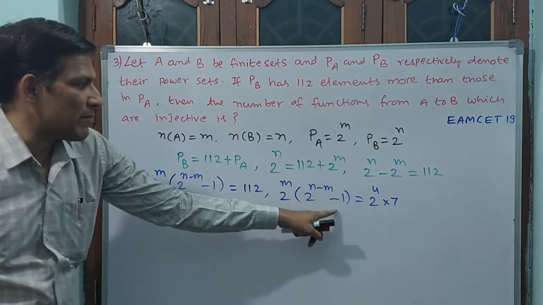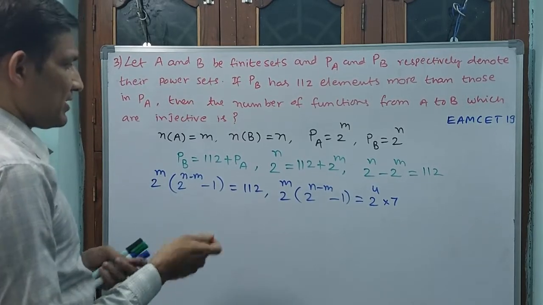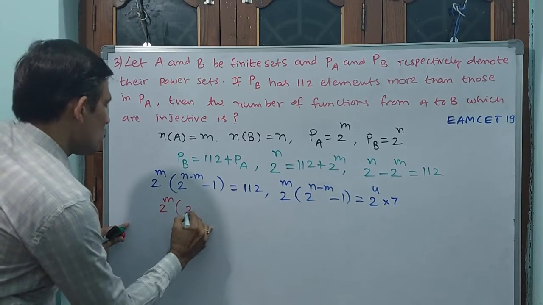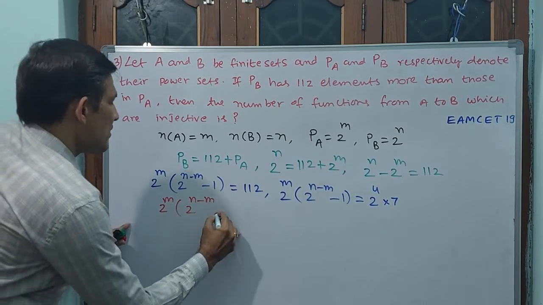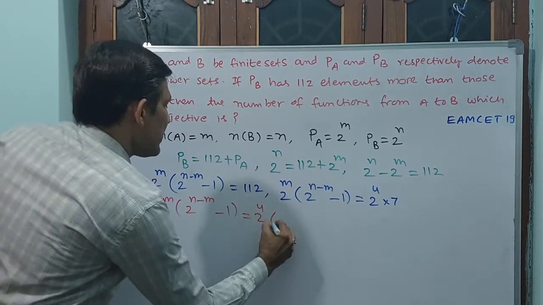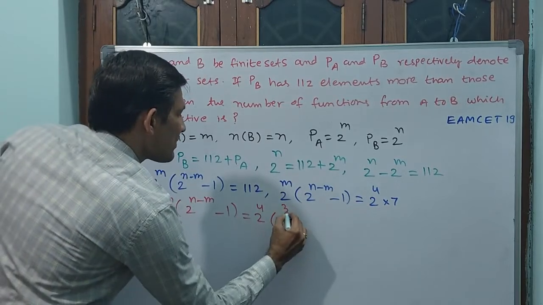But what about 2 power n minus m minus 1? See what I am doing now. I am changing this again. You see, 2 power m into 2 power n minus m minus 1 is equal to 2 power 4 into 7. Okay. But see, 7, shall I write 2 power 3 minus 1?